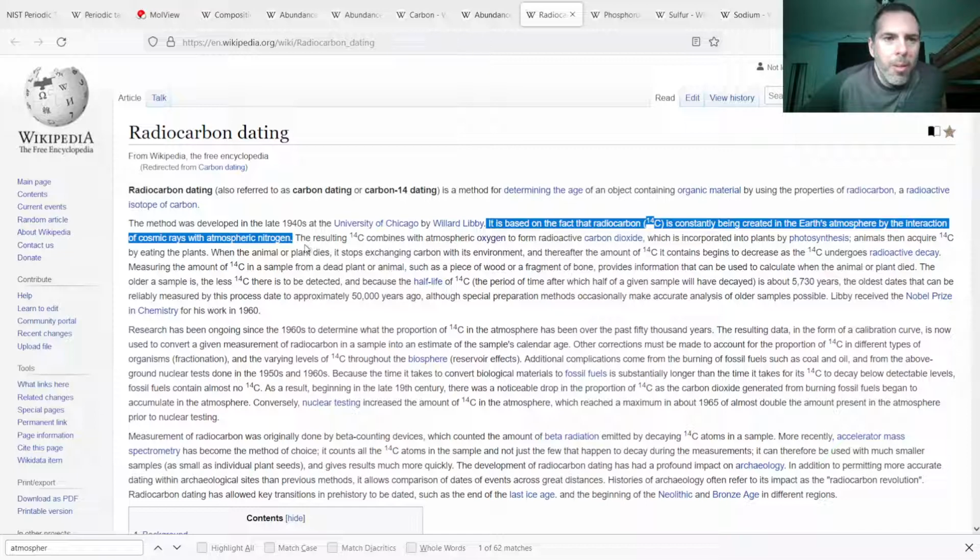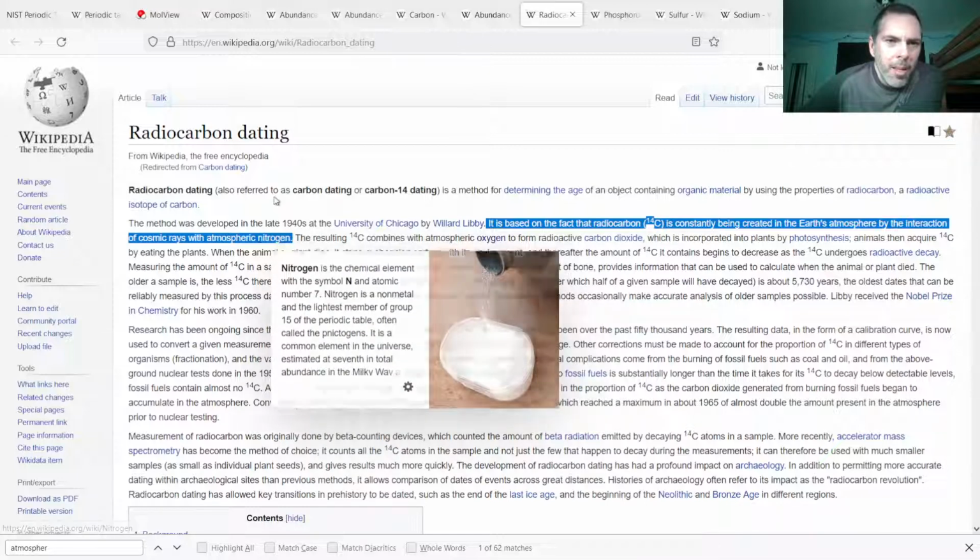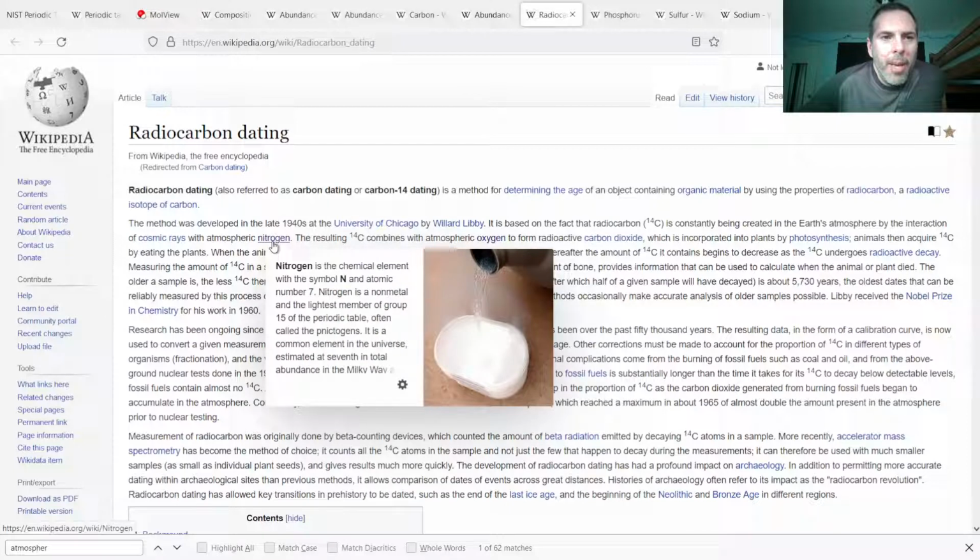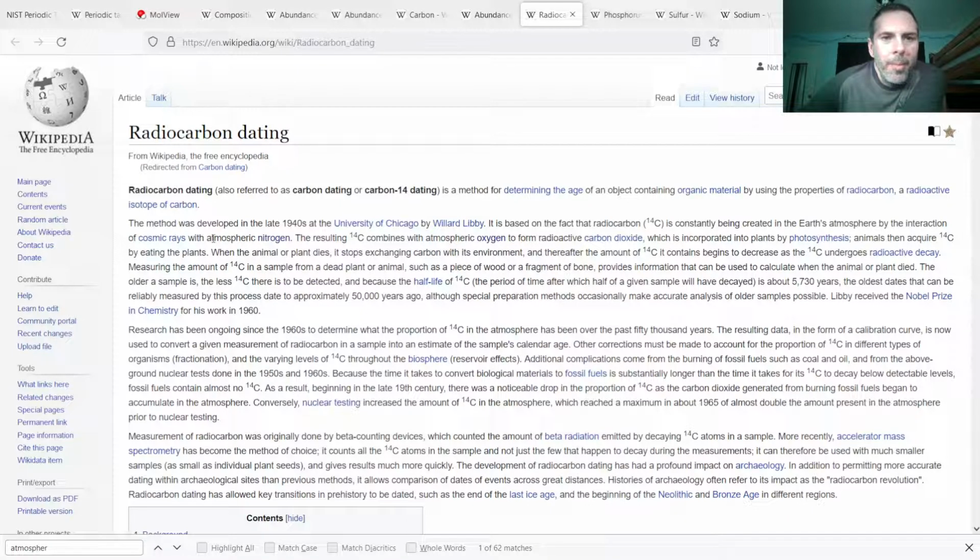And when they hit nitrogen, they are able to convert it back into carbon. I'm not sure the details on that, but if you were to slam nitrogen with a high energy electron, maybe that would be the right cosmic ray to get it to shift back into carbon-14.